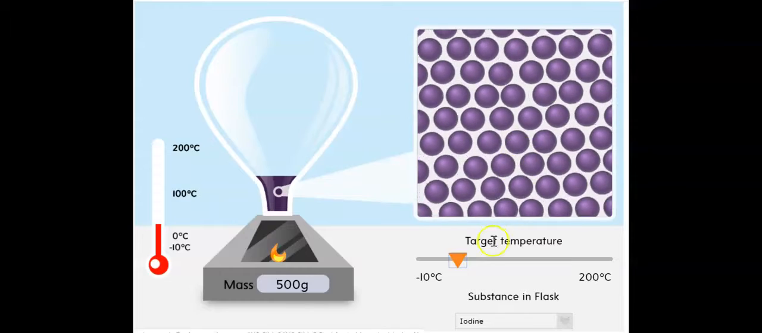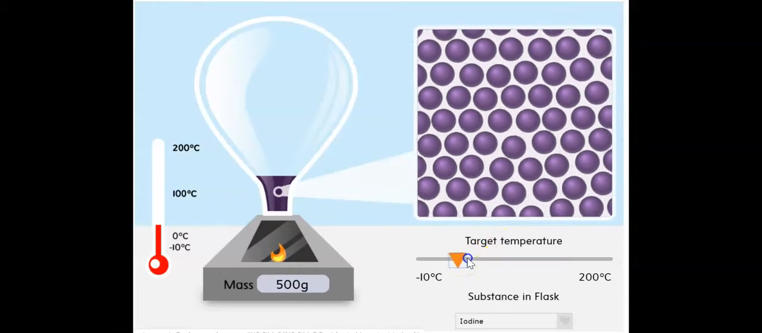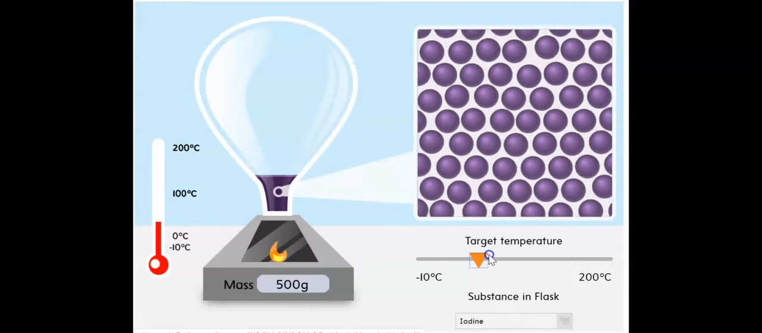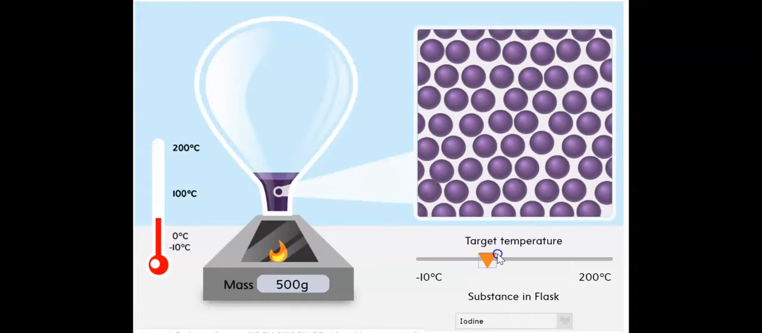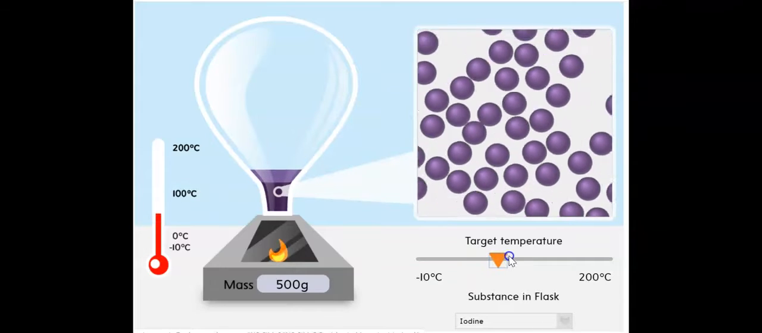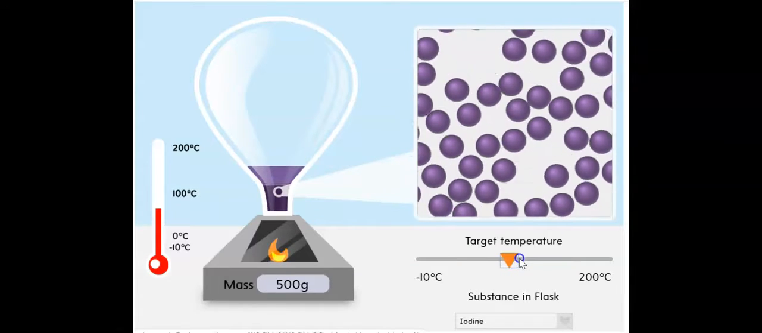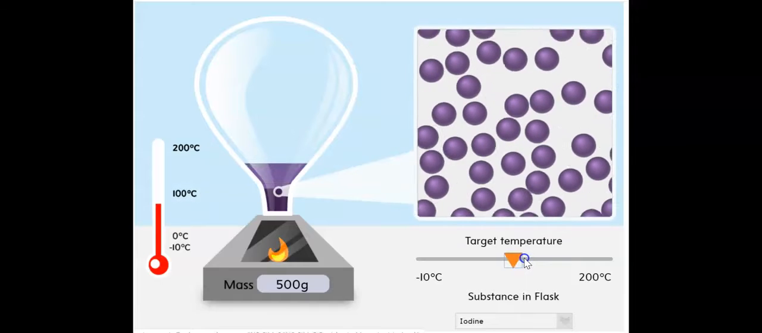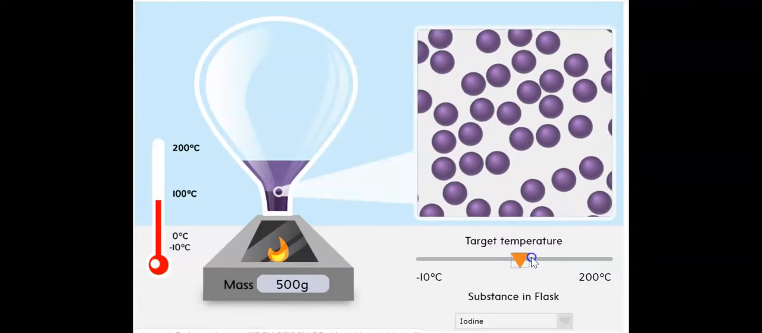Look, it's not the same. I will keep increasing the temperature. The movement becomes faster and faster. See what's happening. The state of matter definitely is changing.